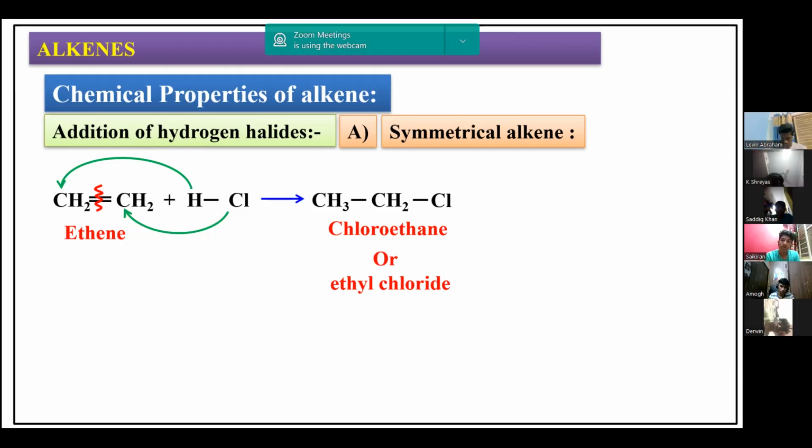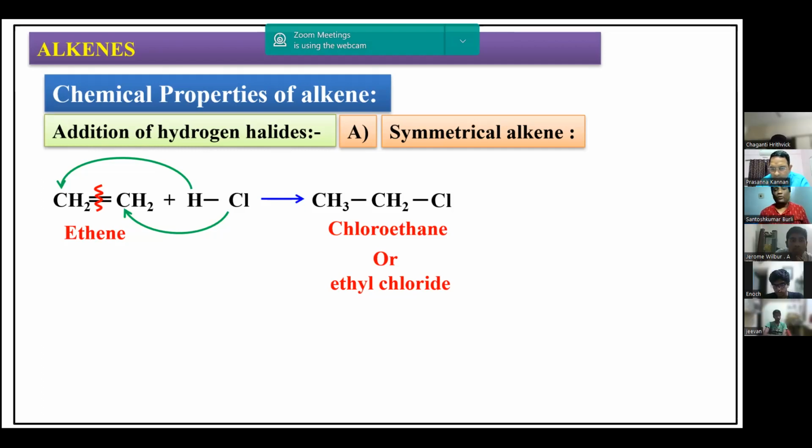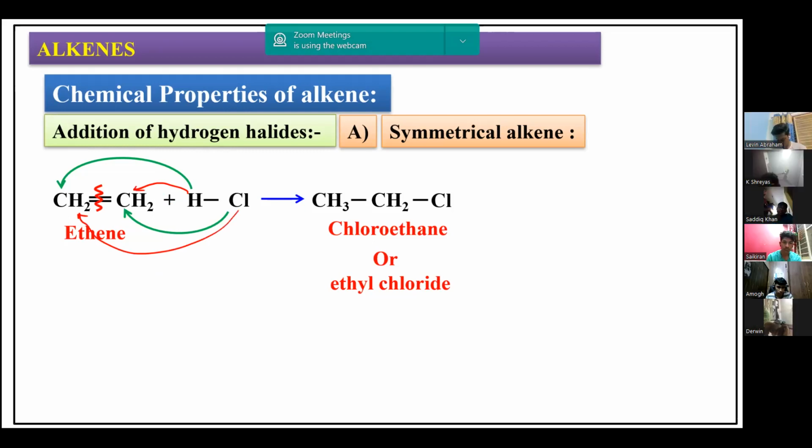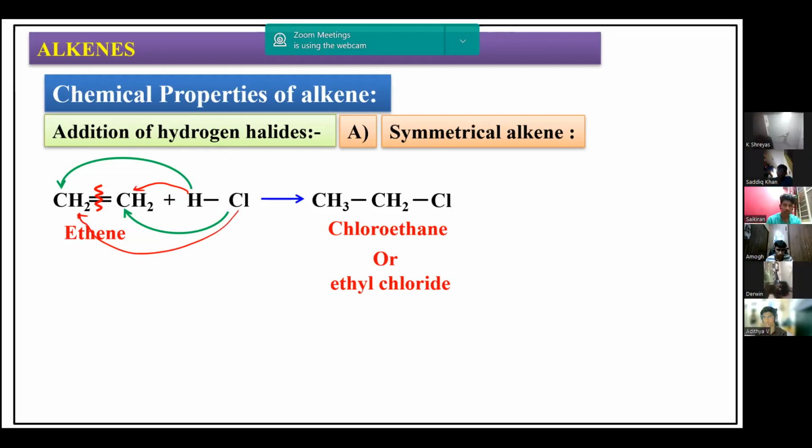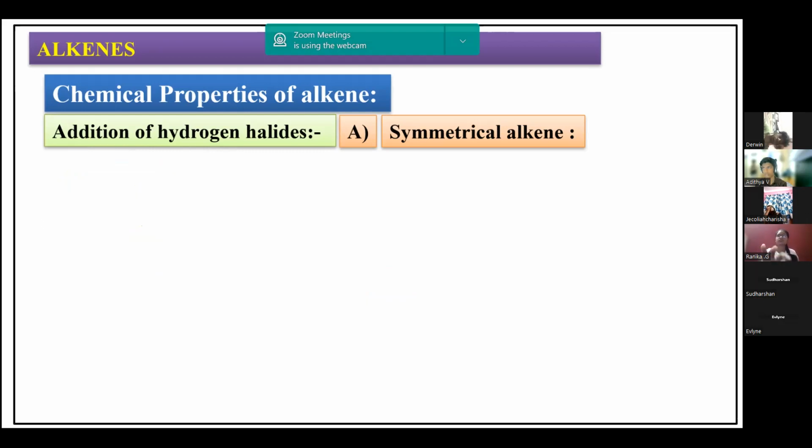The product is same. There is no change in the product. So even if you add hydrogen to here or chlorine here, then also it is ethyl chloride. Same compound you are going to get. Symmetrical alkene, there is no problem. Wherever you want, you can add.